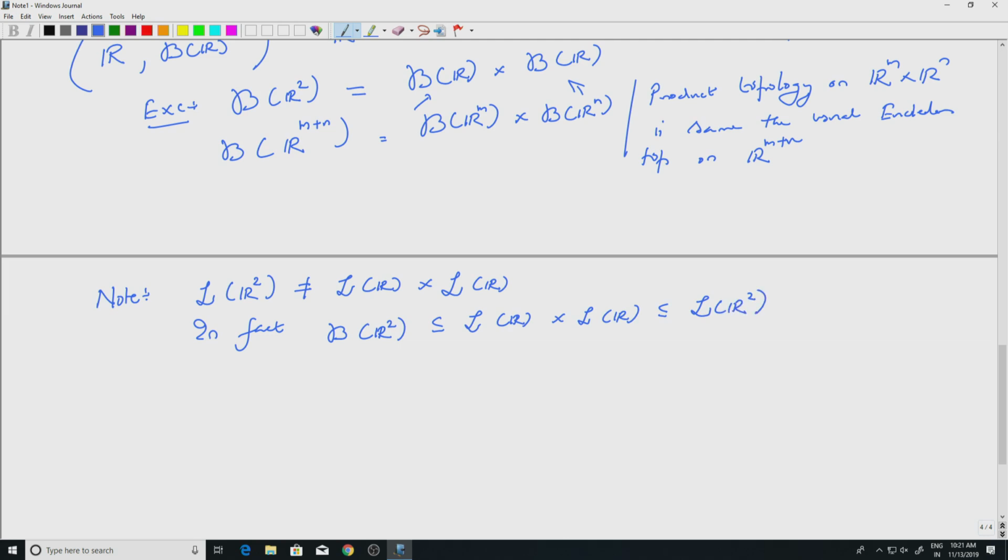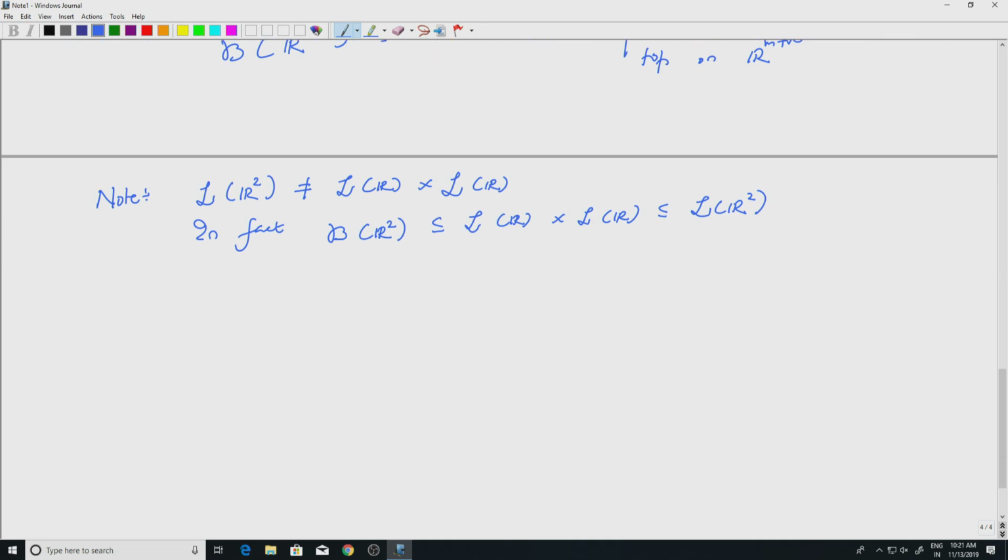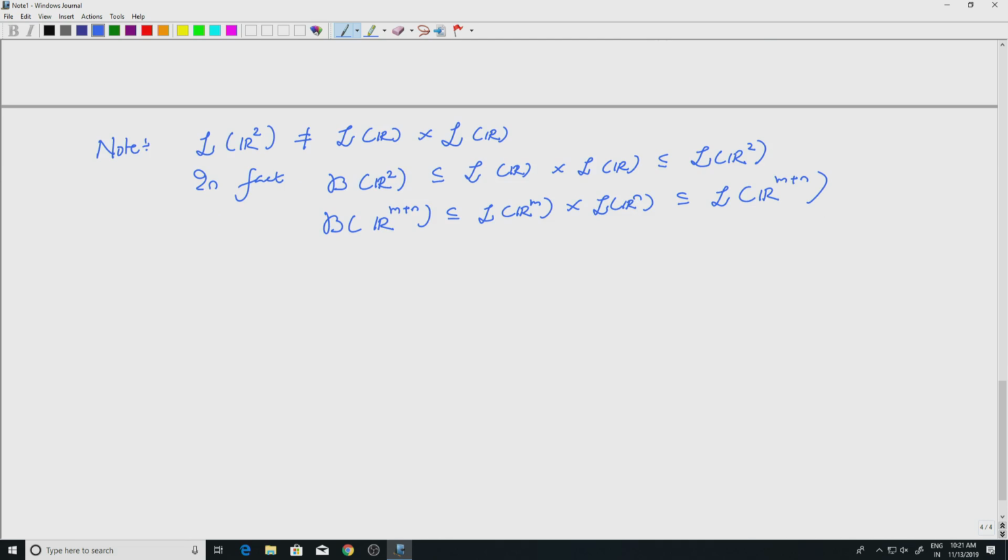In general, for m plus n, we have the same containments: B of R^(m+n) is contained in L of R^m cross L of R^n, which is contained in L of R^(m+n). This is because these Lebesgue sigma algebras by construction are complete, so they have all the subsets of sets with measure 0. That makes it very big.